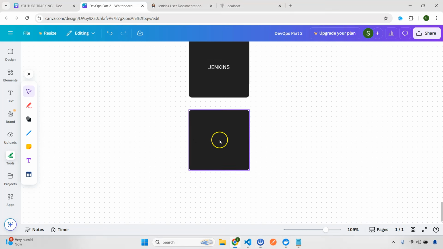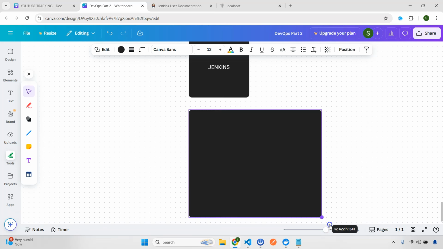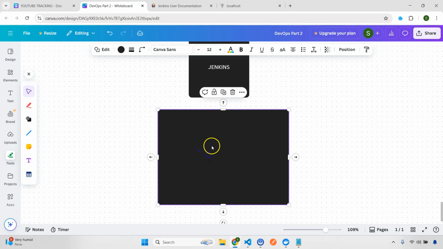See, what are the things that we are doing? First of all, whenever we need to build, let's say we need to clone our app from GitHub.